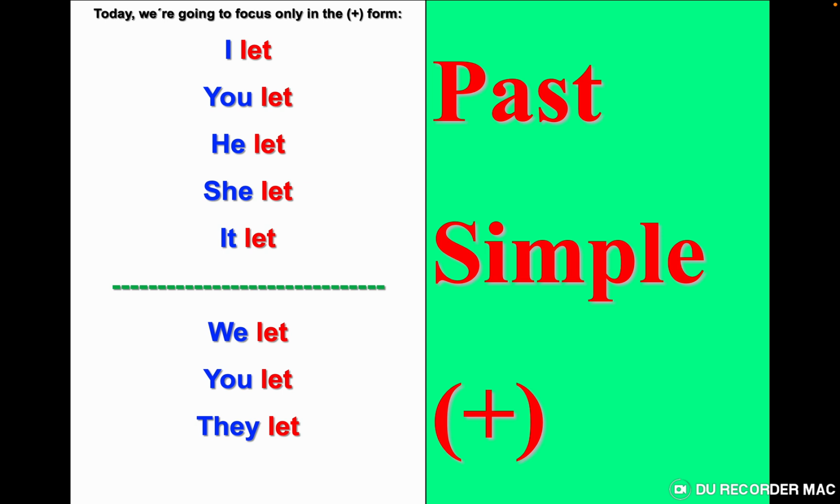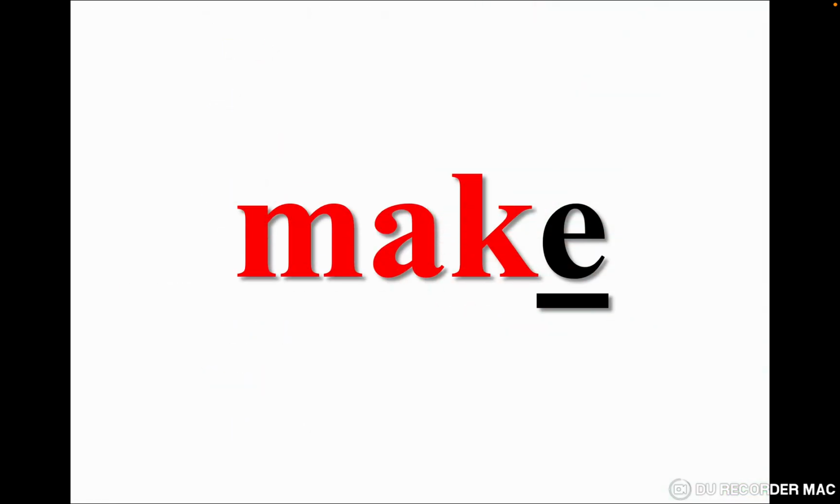Let's practice this verb again. I let, you let, he let, she let, it let, we let, you let, they let. Let's continue. Make. Some students pronounce it mak. It's not mak. Make. In this verb, we are going to change K to D. So I told you the rule is to change the internal vowel. So that's the rule, 99%. But sometimes, or rarely, we change the consonant.